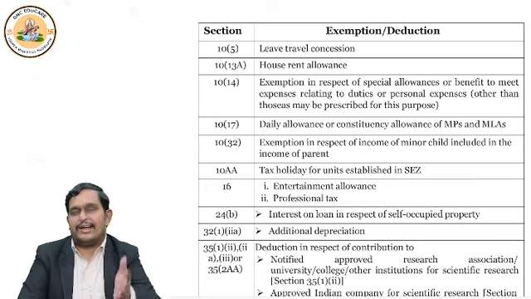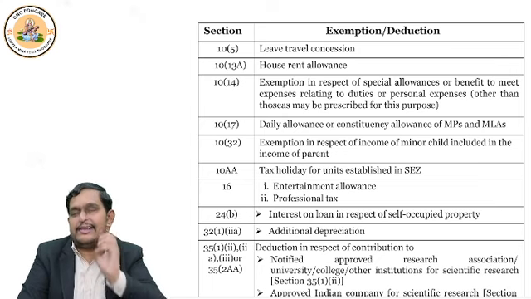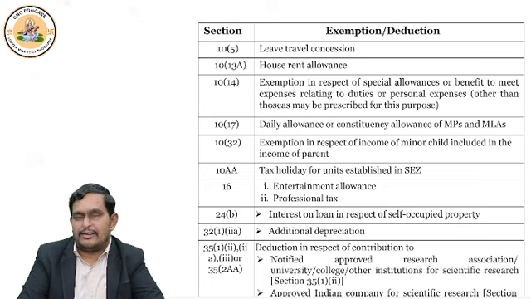There also, whatever allowance we were to get, from that, exemption under section 10 subsection 13A was deductible, right? Those who have studied HRA can understand that actual HRA or rent paid minus 10% of salary, or 40% in case of non-metros and 50% in case of metros, right, of salary, least of the three is given as exemption.